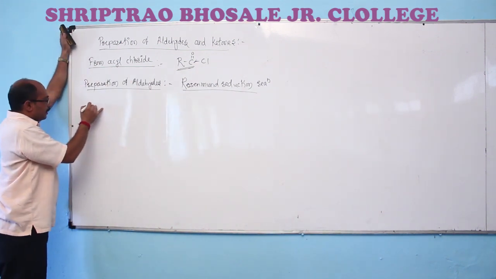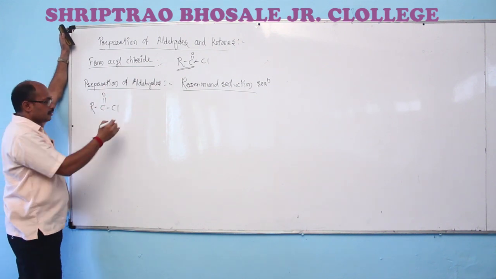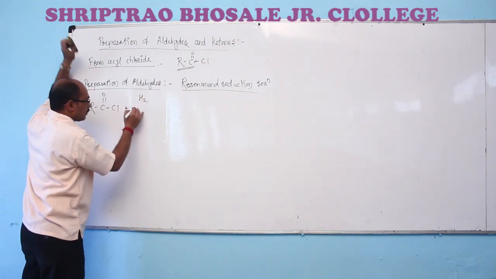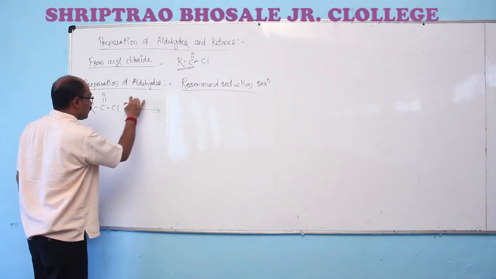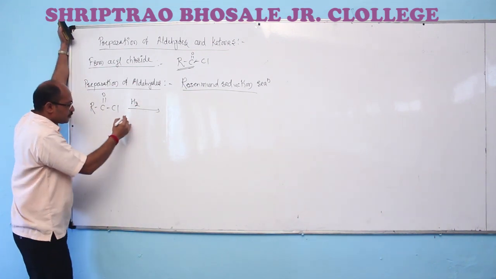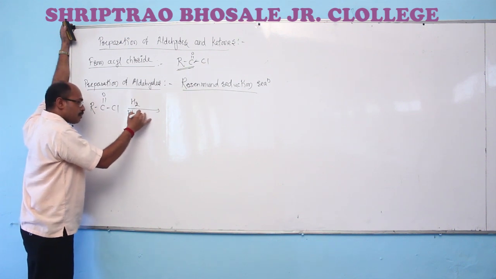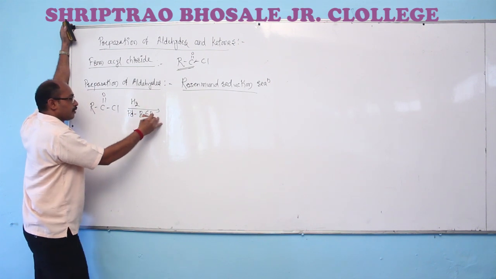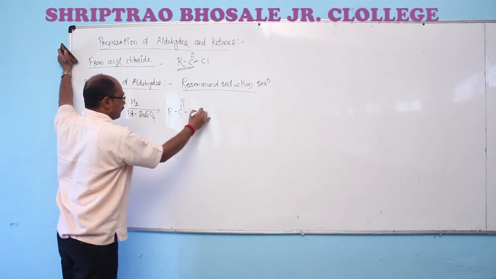When I am taking acyl chloride, which on reduction, having introduction of hydrogen in presence of palladium as a catalyst, poisoned by barium sulfate, gives the formation of the corresponding aldehyde.